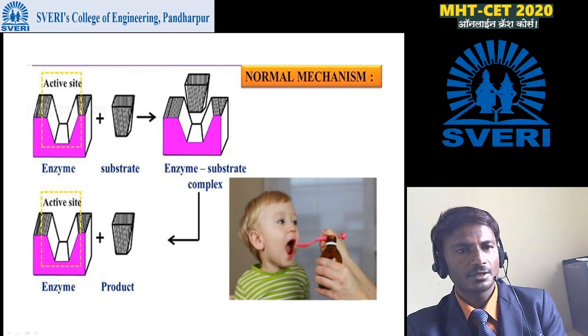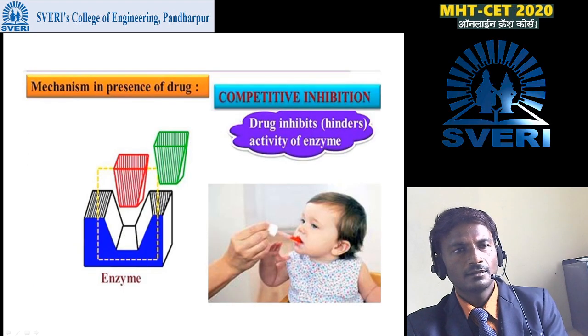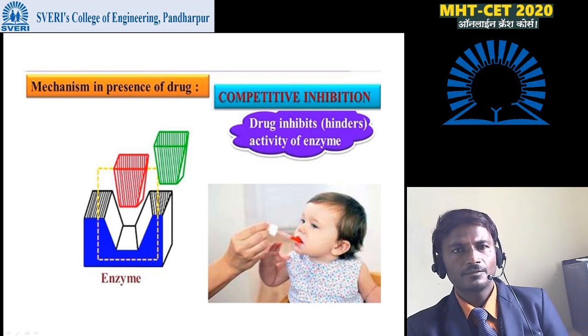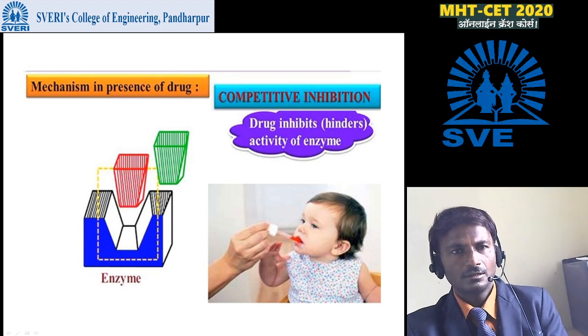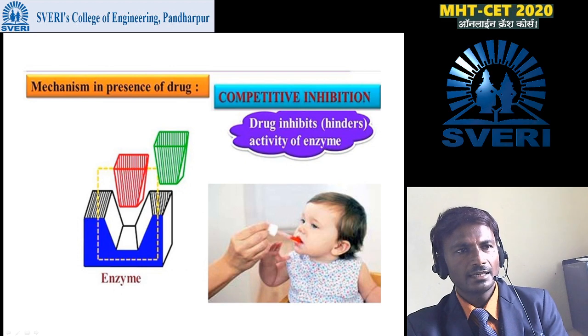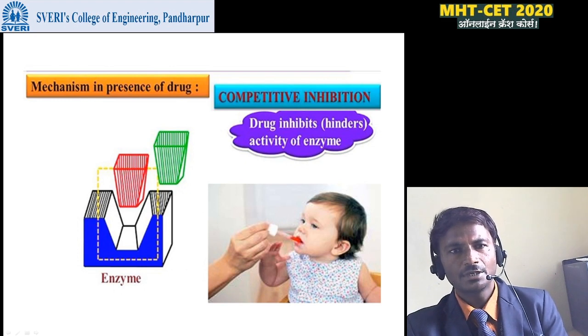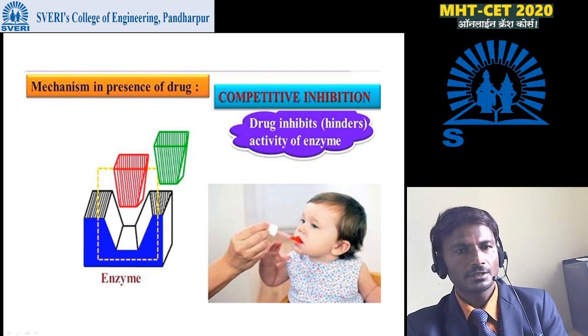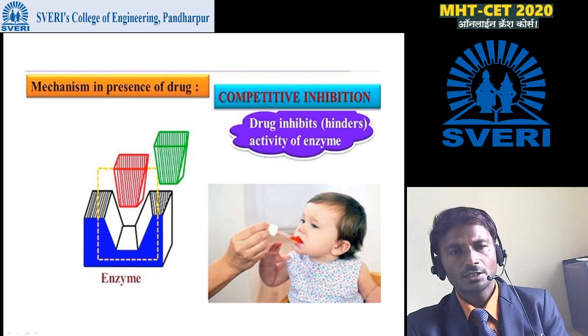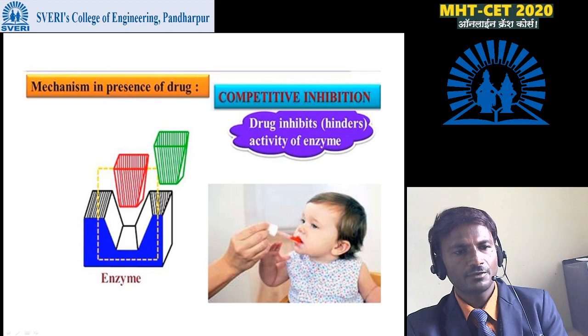That means this particular substrate fits along with the enzyme. Then there are two types of mechanism given here. One is competitive inhibition. First, during this process the drug inhibits or hinders the activity of the enzyme.